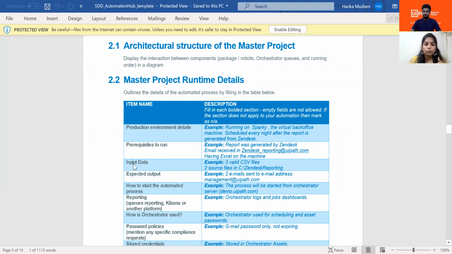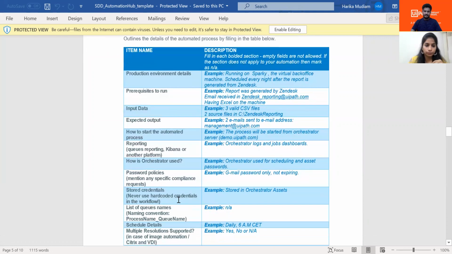And then you have to provide the input data, like what type of data you are providing as input, and all this information. What will be the output for that? And how to start the automated process, like are you going to trigger it from the queues, or is it a scheduled job, or how to start, or if it's an attended automation. So all this information has to be provided here.